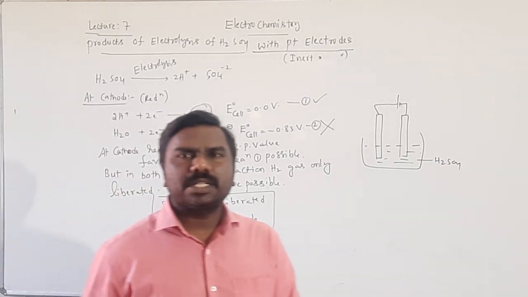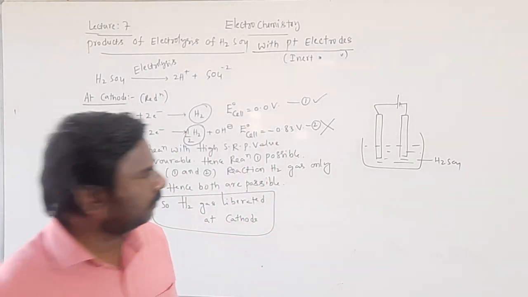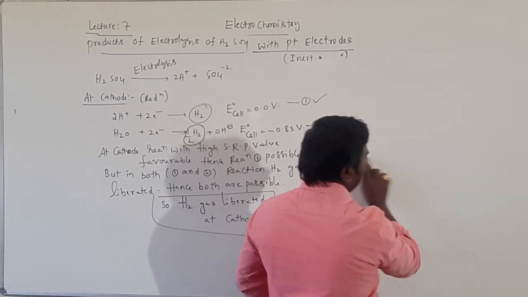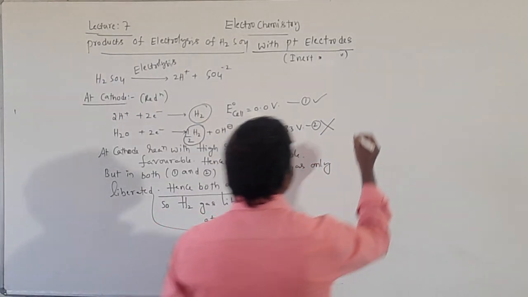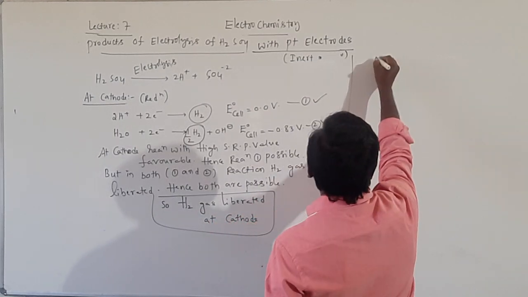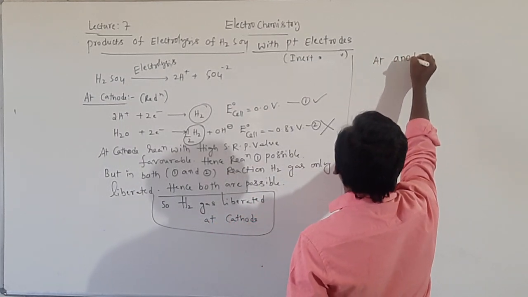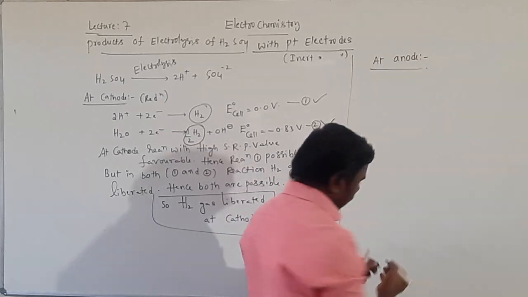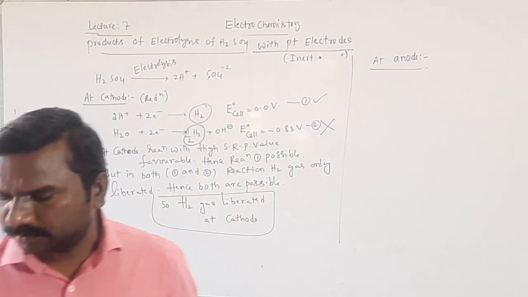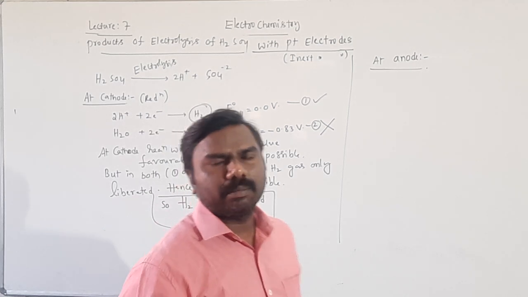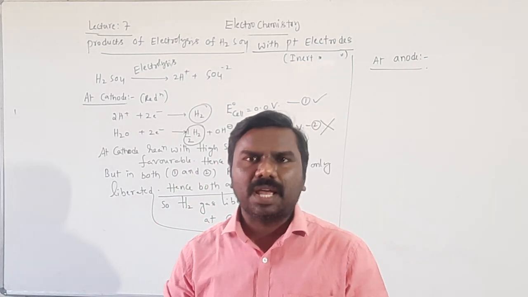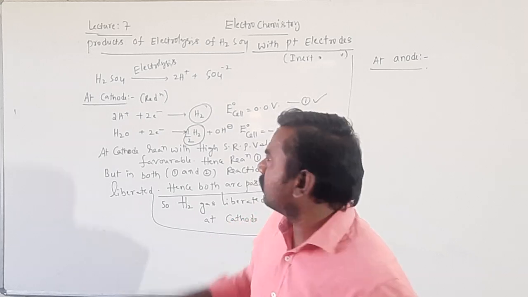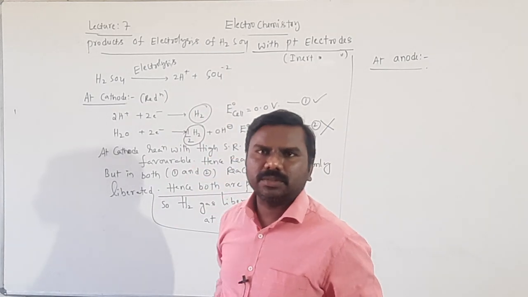So what is the reaction at anode? At anode, so what kind of reaction will happen? At anode generally oxidation takes place. Water undergoes oxidation as well as SO4 minus 2 also undergoes oxidation.